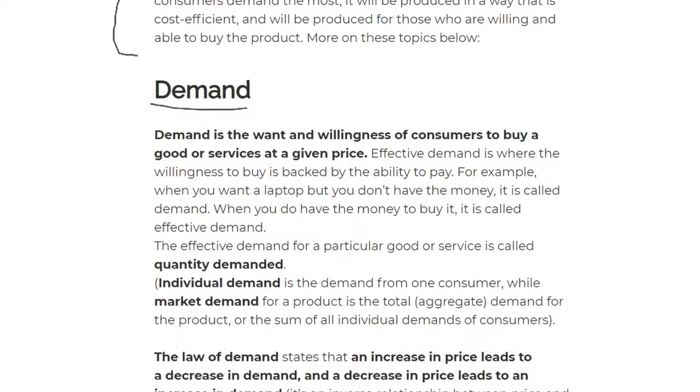Now that's the English way, and I'm going to compare that with economics. In economics, demand is simply the want and the willingness of a consumer to buy a good or service at any given price. So if I have $1 million, and I demand to buy a palace, I need to have enough money, and I am willing, and I have that ability.